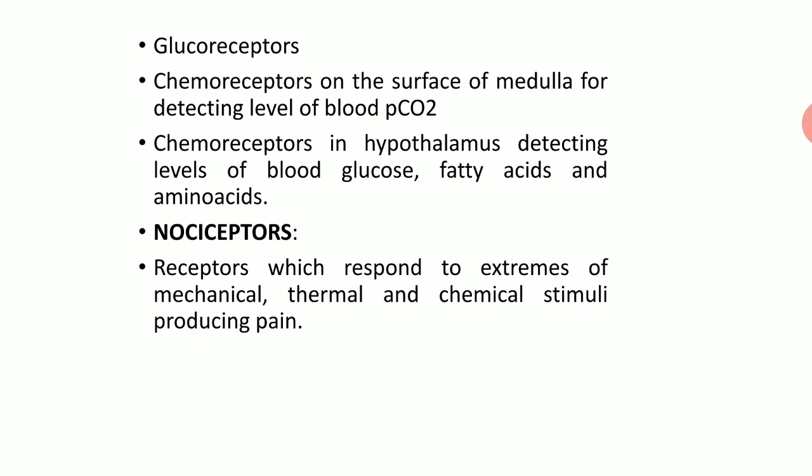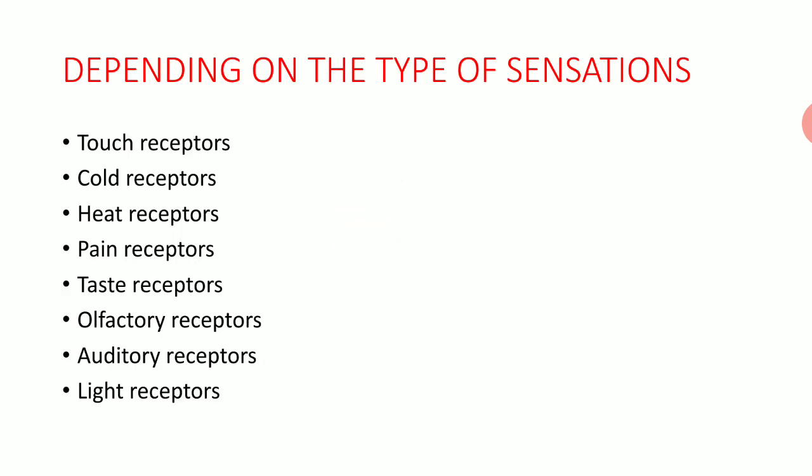Glucoreceptors: chemoreceptors on the surface of the medulla detect the level of partial pressure of CO2. Chemoreceptors in the hypothalamus detect the level of blood glucose, fatty acid and amino acid. Nociceptors are receptors which respond to extremes of mechanical, thermal and chemical stimuli, producing pain. They are also known as pain receptors. Now, depending on the type of sensation, receptors are classified into touch, cold, heat, pain, taste, olfactory, auditory and light receptors.